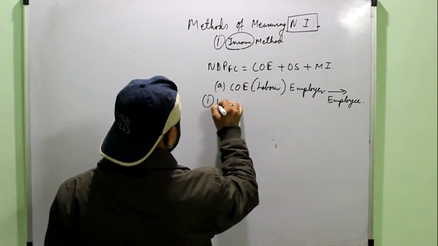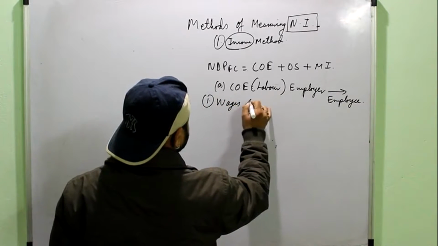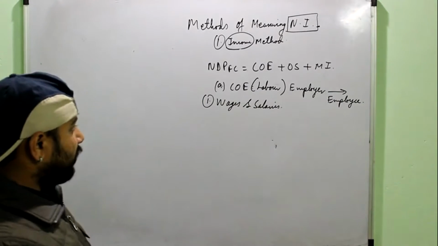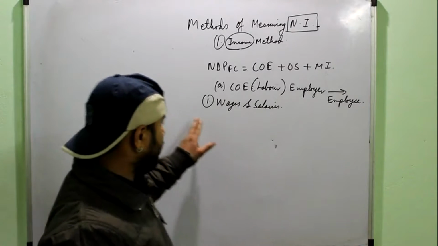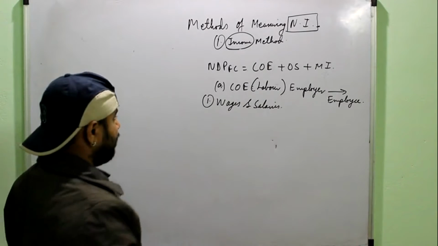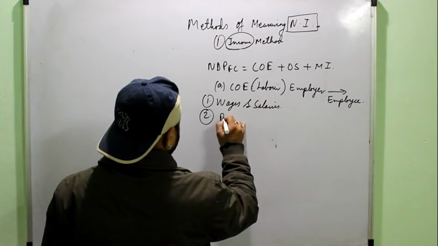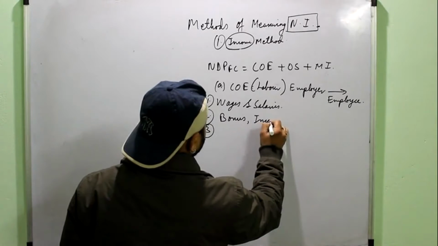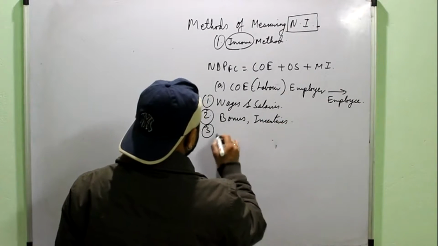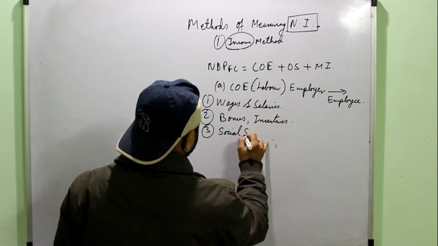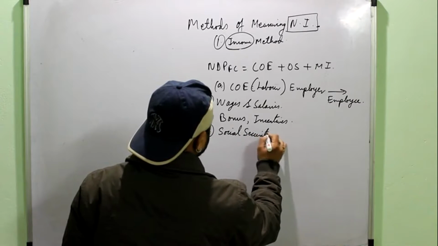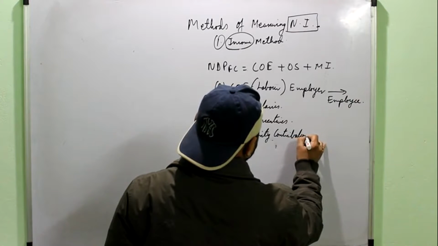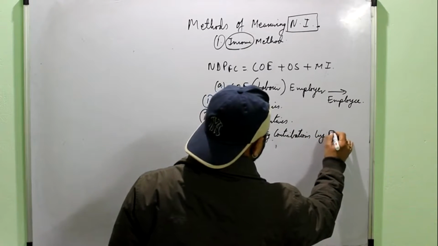The first and foremost is wages and salaries, because any labor working for any firm or any employee working for any employer would first of all demand wages and salaries. Second is any bonus given to the employee or incentives given to the employee. Then social security contributions by employers.